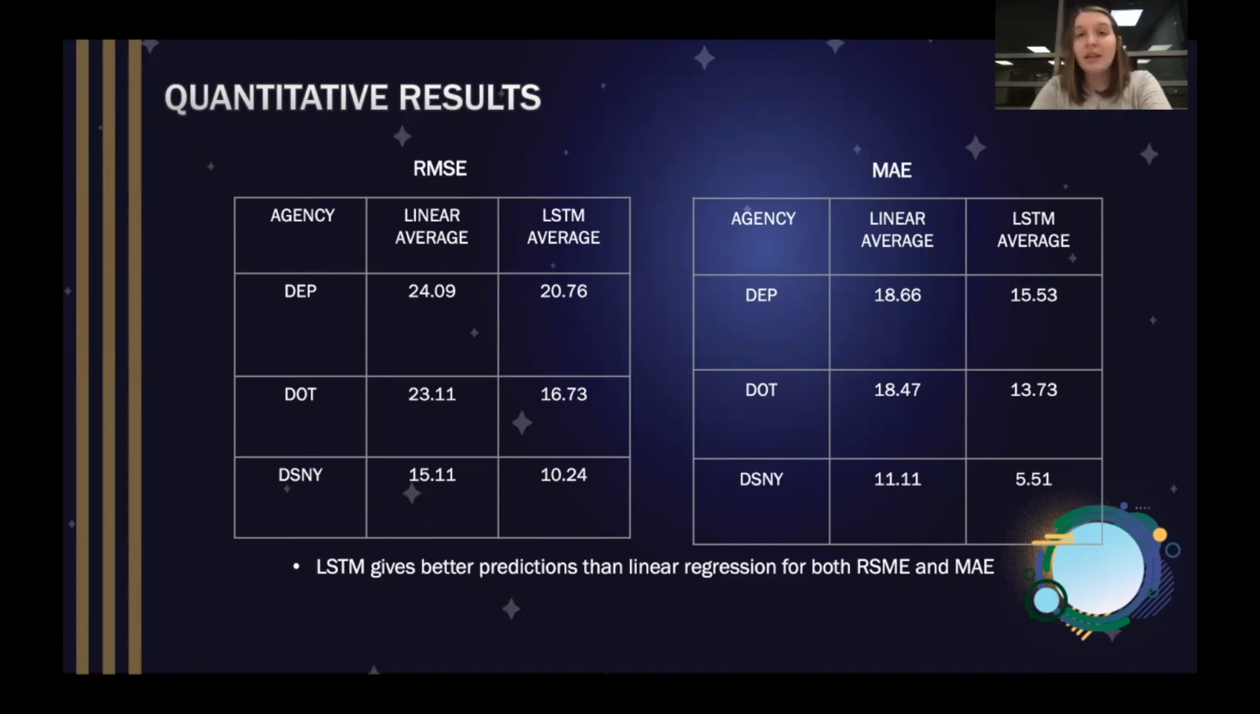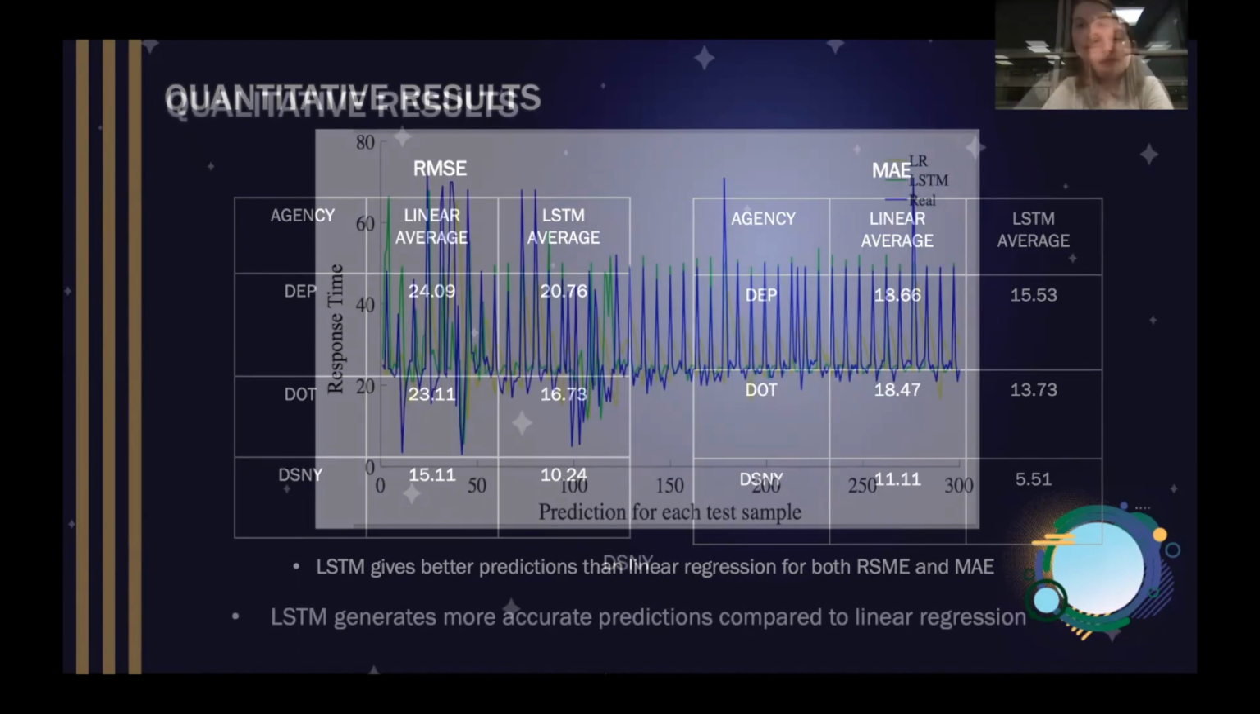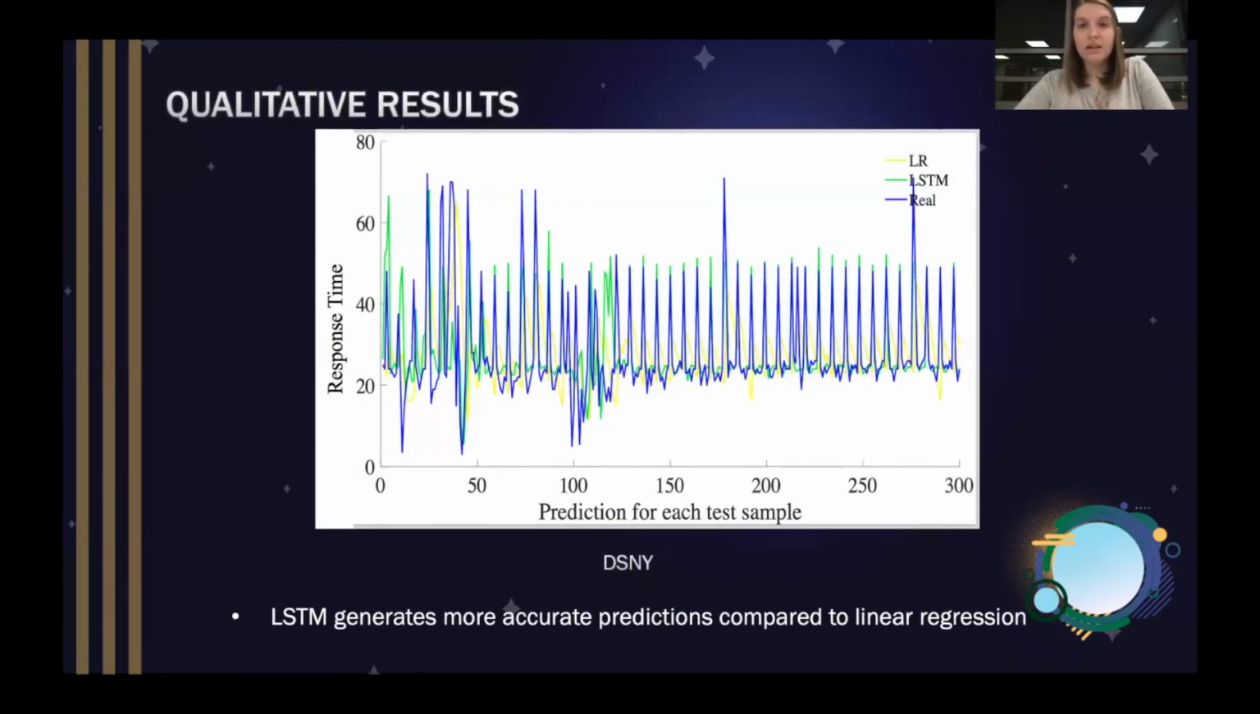These are our quantitative results. As you can see, our LSTM model's averages of RMSE and MAE are significantly lower than the linear regression counterpart. Now for our qualitative results.